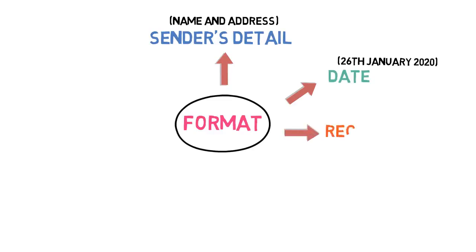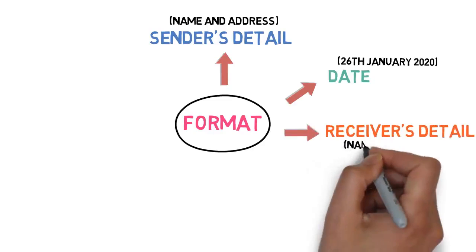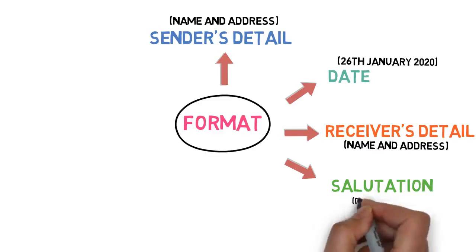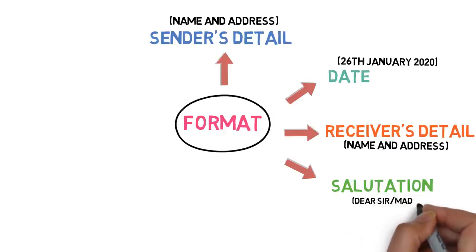Number 3 is receiver's detail. Here the receiver's name and address come, and he is the one who is receiving the letter and for whom the letter is written. Number 4. Salutation. A salutation is a greeting used in a letter. Generally, we use dear followed by the recipient's given name. If the name is unknown, we use sir or madam.